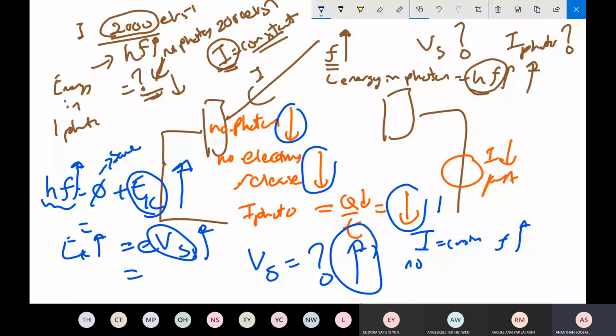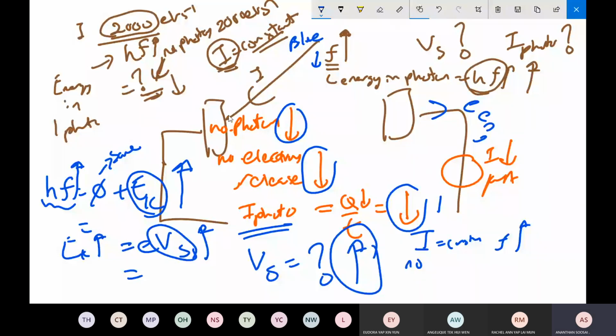Okay, any question? Can you repeat why the photocurrent is the same? Because photocurrent is the rate of flow of charge. How much charge flows here? Let's say last time, for a lower frequency, maybe we use a blue light, lower frequency blue light.